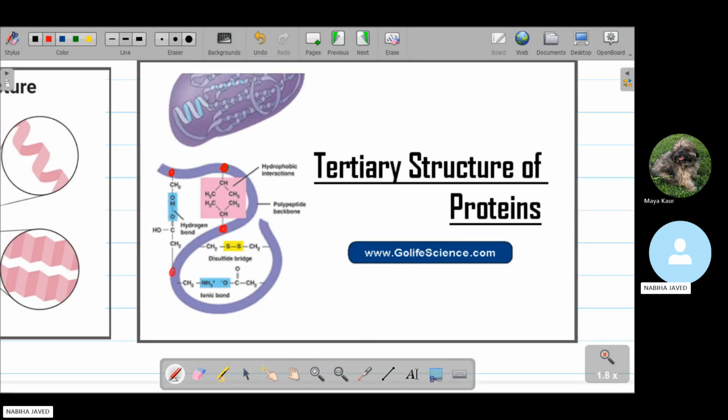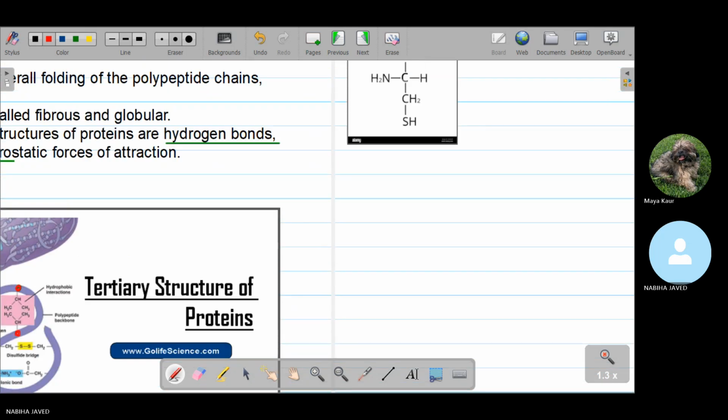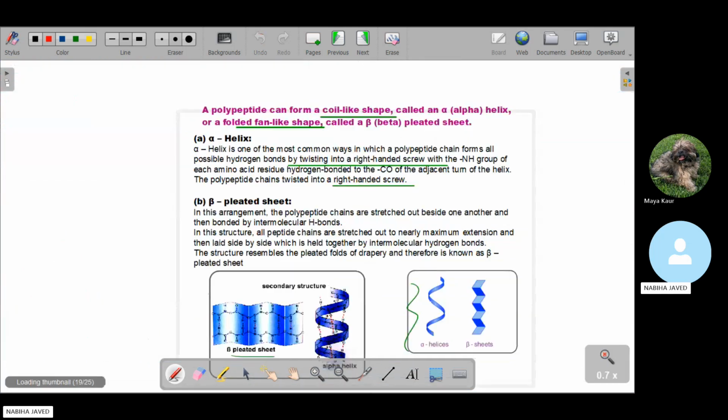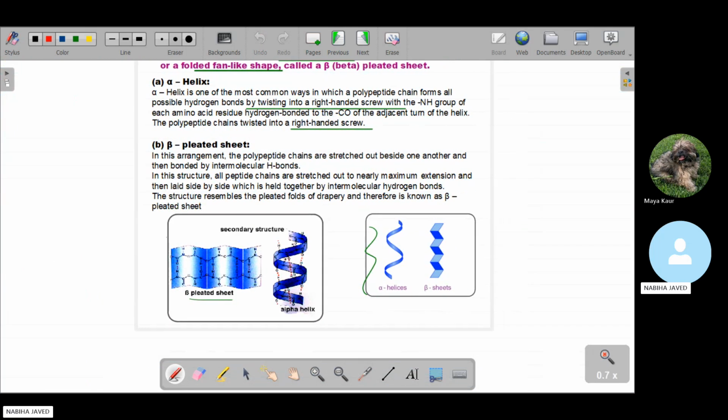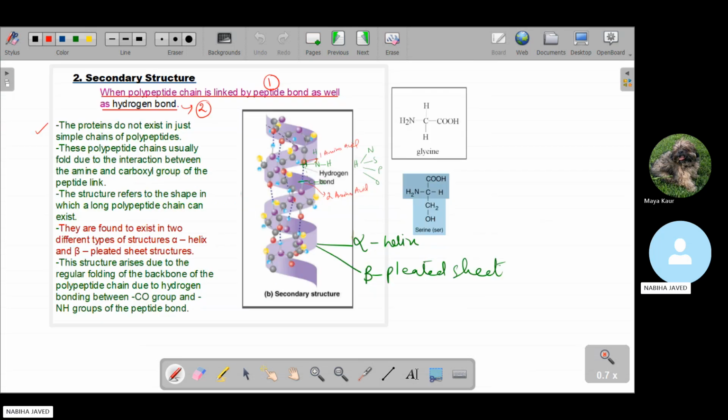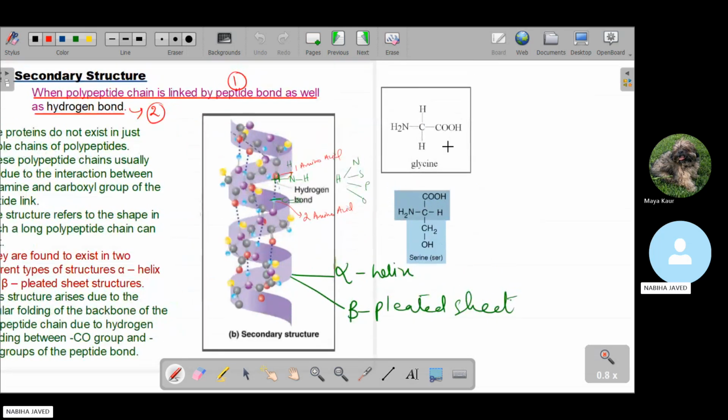For example, we take glycine, which has the functional group hydrogen, and another one is serine, which has the functional group OH. So maybe these two amino acids combine, and obviously they are combining by the bond that is called hydrogen bonding.